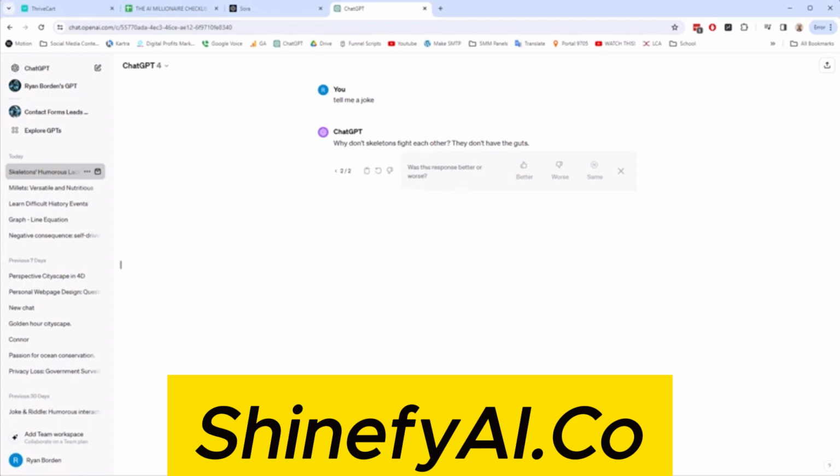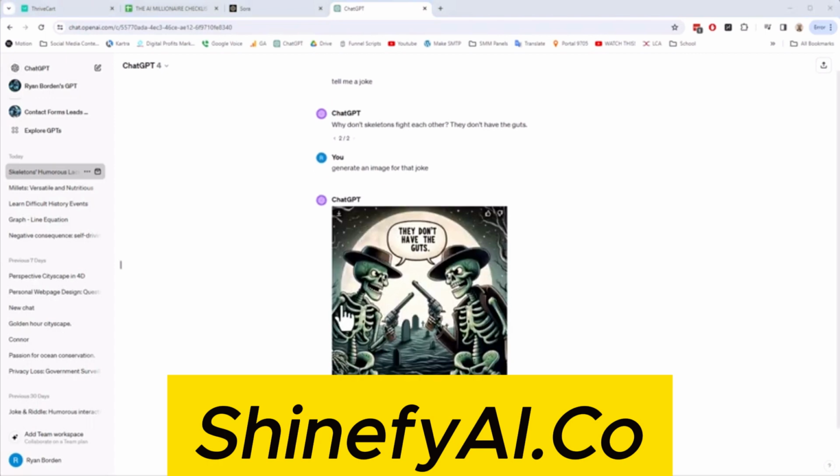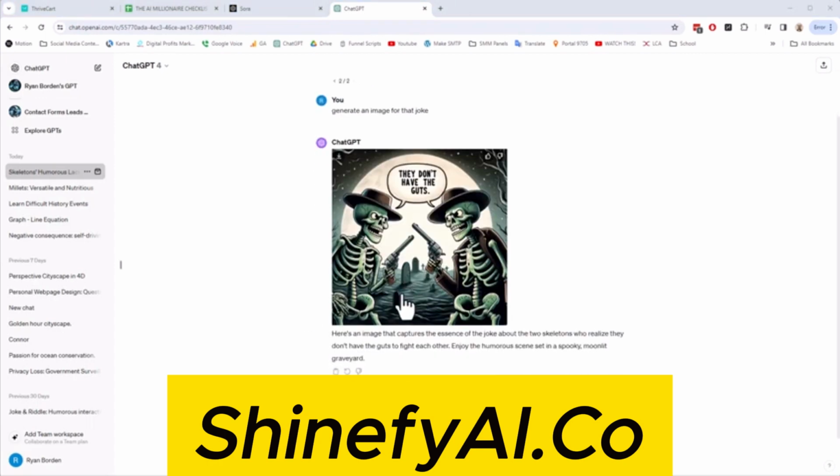Okay, right. So we can also say, generate an image for that joke, and it's going to generate an image. It takes a few seconds, so I'm going to pause it here. All right, and there it is, an image. The point here is I could say, create an image of two skeletons with pistols and say they don't have the guts and put a moon in the background and whatever, and I would get this image. So video is the same concept. We're just going to generate a video with AI.